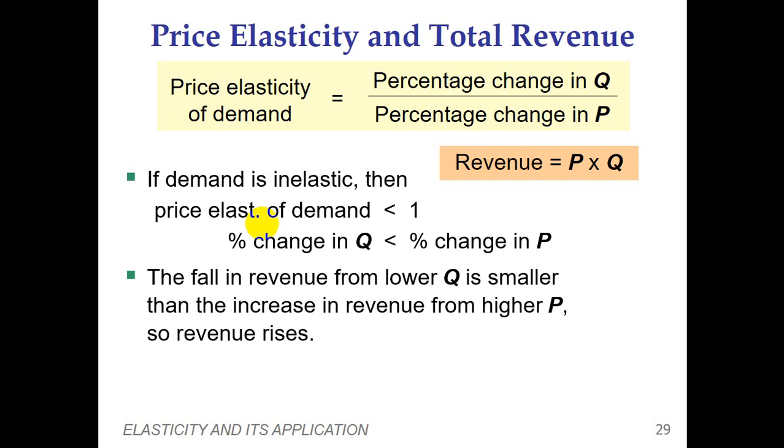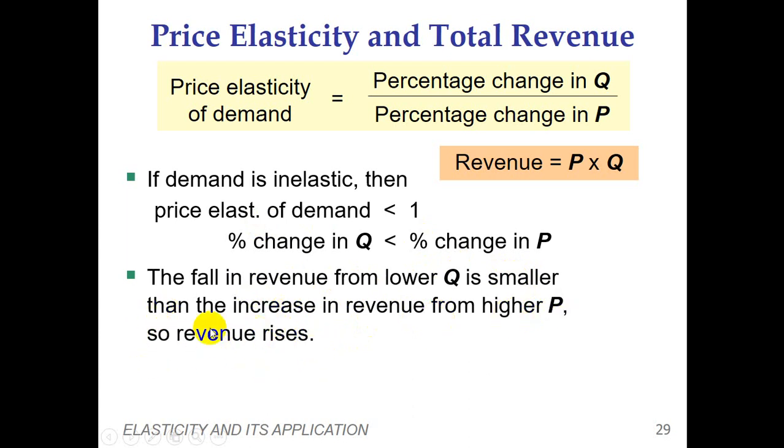So the fall in revenue from lower Q is smaller, because the quantity demanded changes by less than the increase in prices. So that's why the sellers are in a position to increase their revenue. The fall in revenue from lower Q is smaller than the increase in revenue from higher P, so revenue rises.